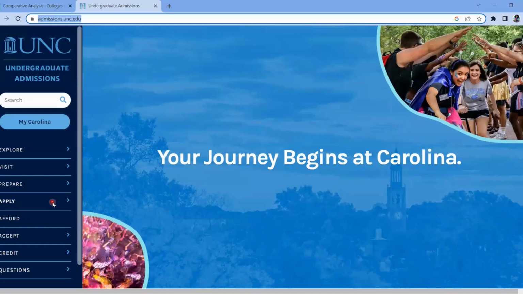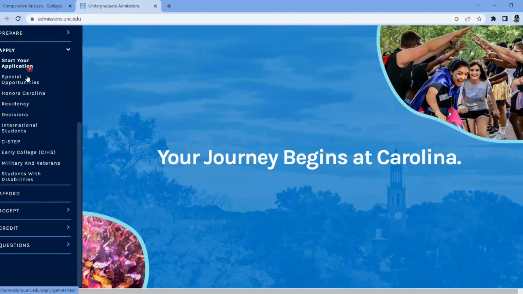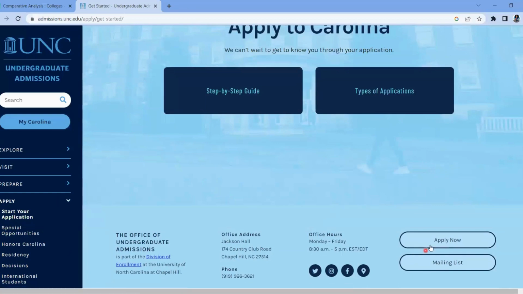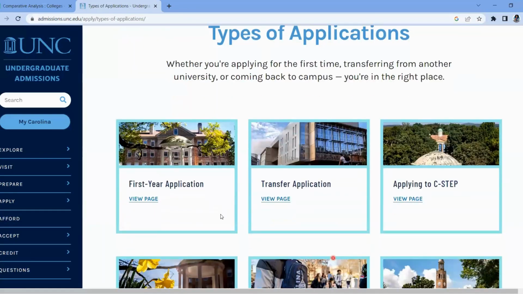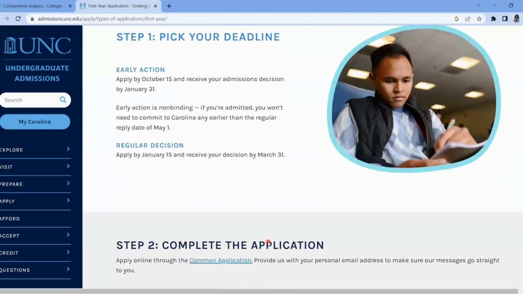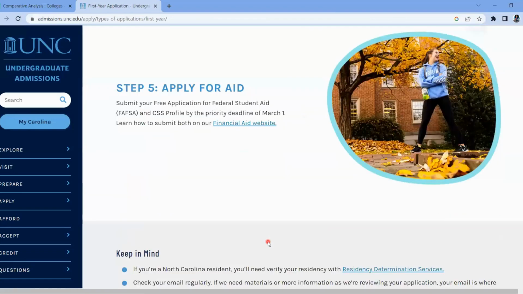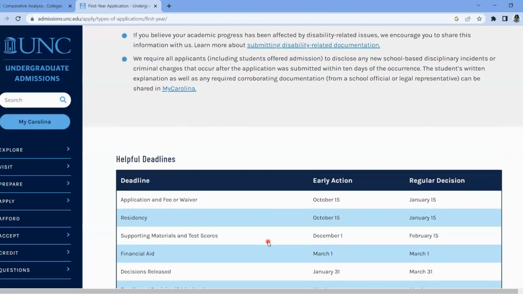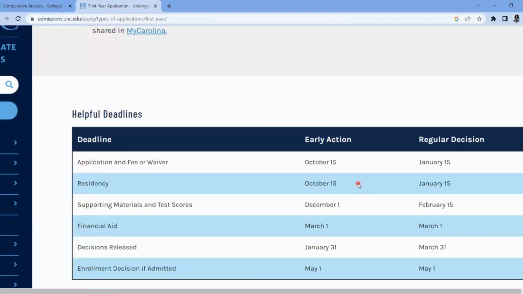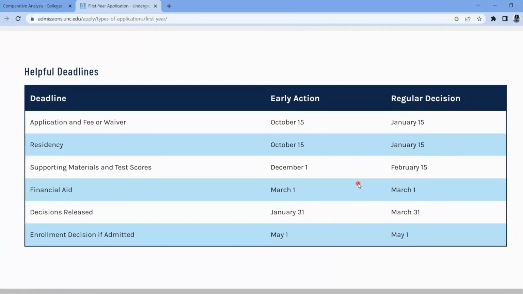I'm going to go over to apply. Let's see, start your application. I'm going to come down to apply now. First year application. And let me see if I can look at an overall general timeline, see if they have one of those. Okay. So here they have a section, helpful deadlines. They have early action and regular decision. I don't see early decision or rolling admission.